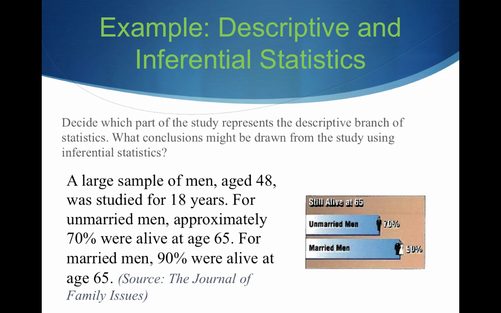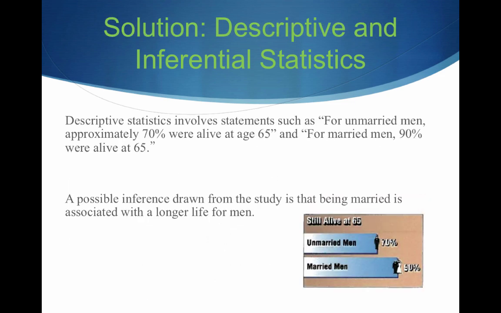All right, now let's look at it. What conclusions might be drawn from this study? Is there anything you think we can draw? Well, obviously, it appears men are more likely to be alive at 65 when they're married. And so a possible inference drawn from the study is that being married is associated with a longer life for men.